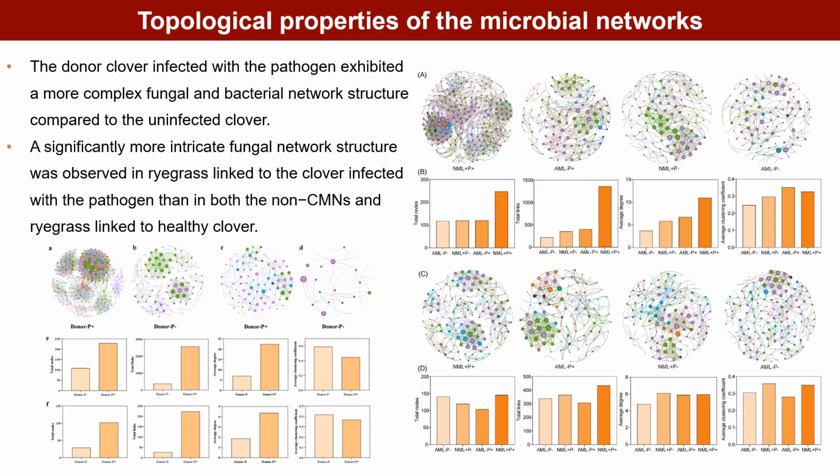The donor clover infected with the pathogen exhibited a more complex fungal and bacterial network structure compared to the uninfected clover. Notably, a significantly more intricate fungal network structure was observed in ryegrass connected to the clover infected with the pathogen than in both the non-CMNs and ryegrass connected to healthy clover. Therefore, the microbial network complexity increased after the clover was infected with the pathogen, which subsequently affected the adjacent ryegrass through the CMNs. This ultimately enhanced the complexity of the ryegrass microbial network and improved the stability of the system.